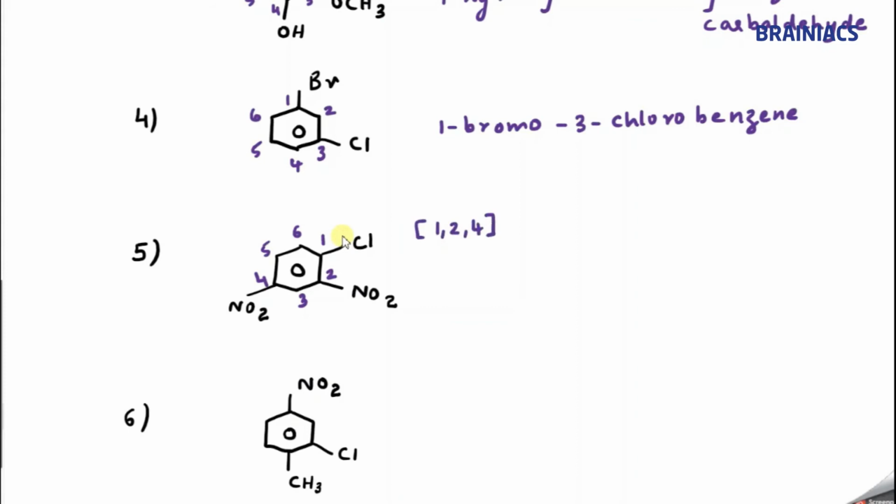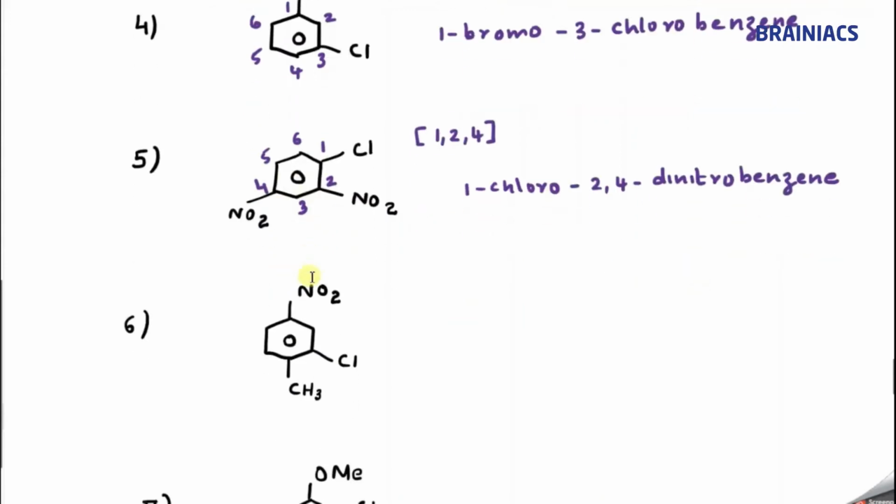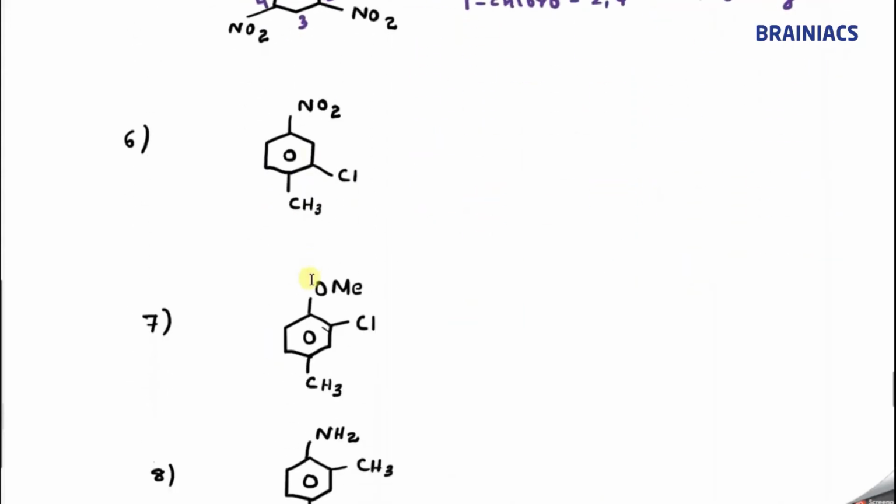So I can say alphabetically chloro comes first. So 1 chloro, correct, hyphen 2, 4 hyphen, then what will come? Dinitro, correct, dinitrobenzene. 1 chloro 2, 4 dinitrobenzene. What about the next question?